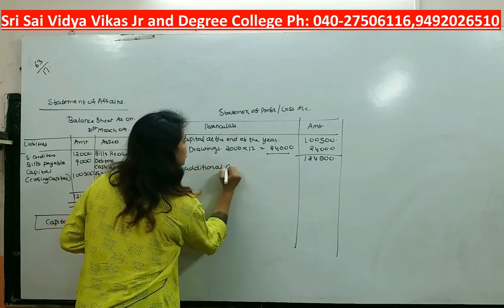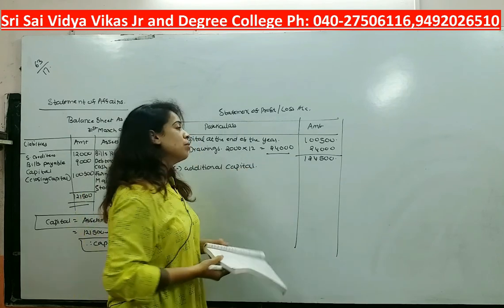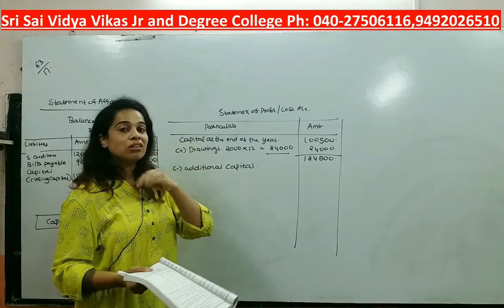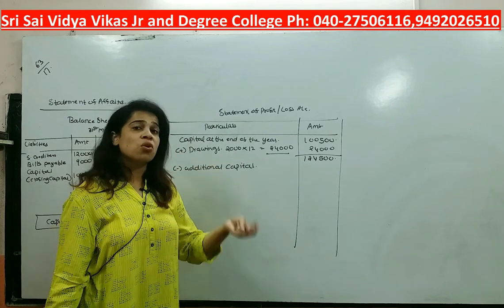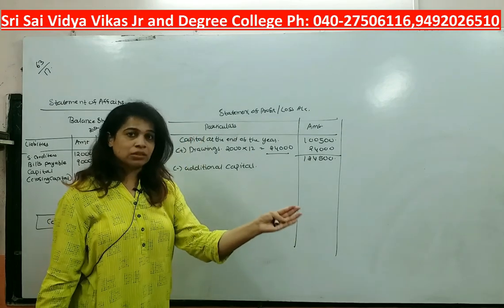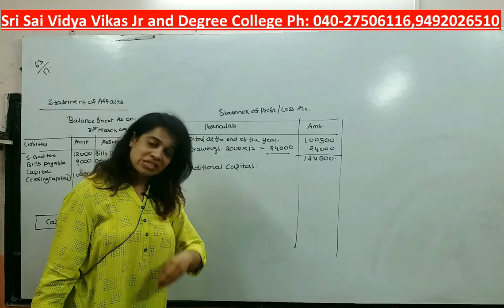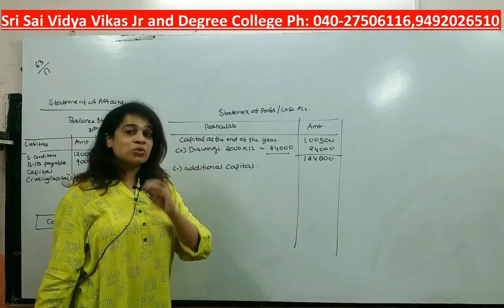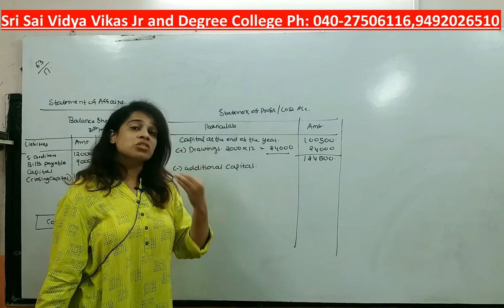additional capital. See, when it comes to additional capital in this sum, instead of giving you a clear thing, they have said that he had some bike which he sold for rupees 20,000. That bike was his personal asset, right? So after selling that bike, whatever amount he received, same amount he has invested into the business, right? So that is going to be additional capital.